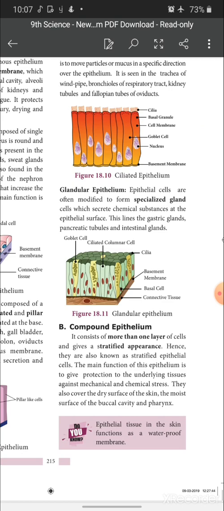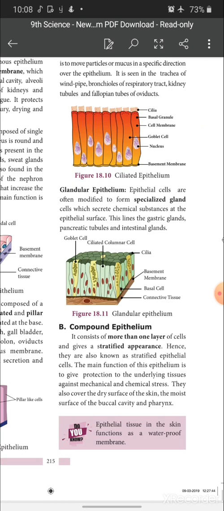Then when we see about the epithelial tissue, it is divided into two types: simple epithelium and compound epithelium. Simple epithelium is made up of only a single layer of cells. Compound epithelium is made up of many layers of cells.